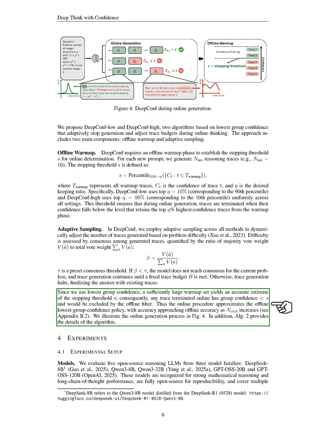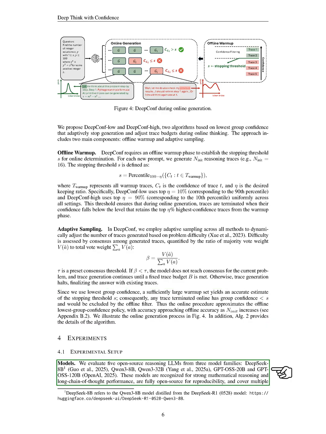Next, we describe our experimental setup. We evaluate 5 open-source reasoning large language models, LLMs, from 3 families: DeepSeek-8b, Qwen 3-8b, Qwen 3-32b, GPT-OSS-20b, and GPT-OSS-120b. These models are known for their strong performance in mathematical reasoning and long-chain thinking, and they are fully open source for reproducibility.